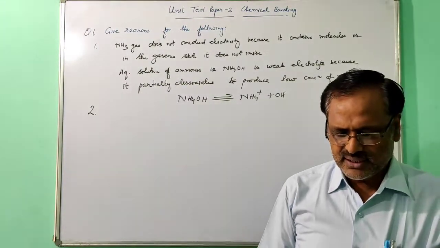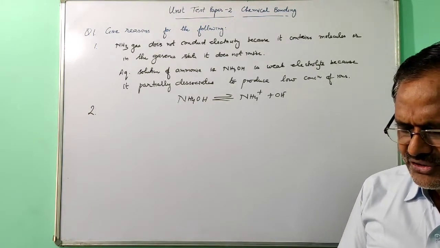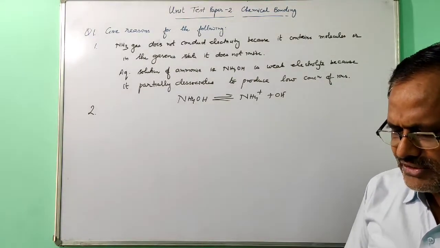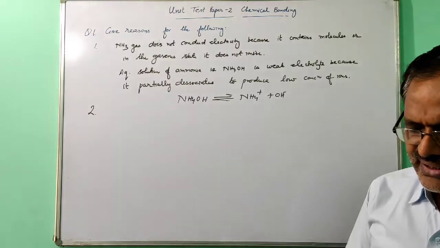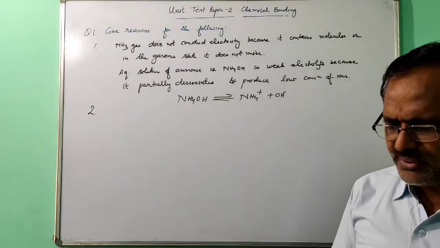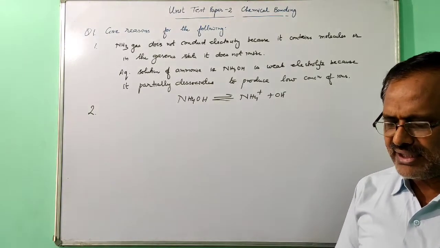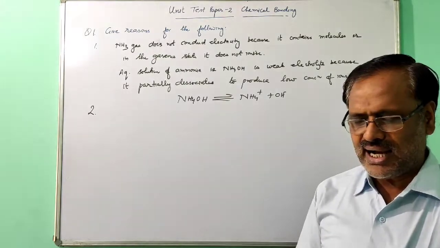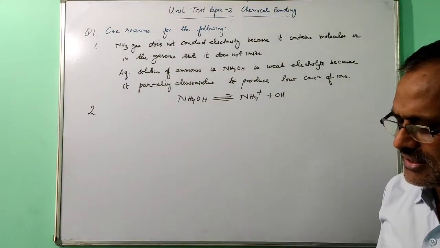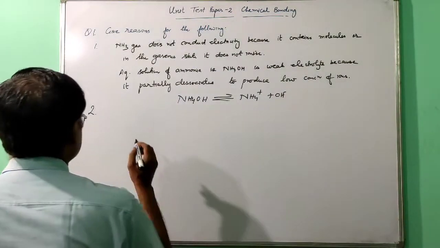Now next one is, magnesium chloride is soluble in water but insoluble in acetone, while methane is insoluble in water but soluble in acetone. So these 2-part questions are there. First of all, you have to give the reason that MgCl2 is soluble in water but insoluble in acetone. So this MgCl2 is ionic compound and water has that high dielectric constant, that's why it is soluble, but acetone has the low dielectric constant. So this first part you can write,